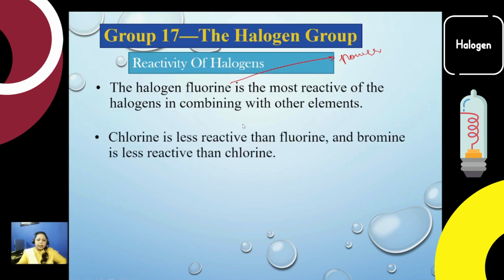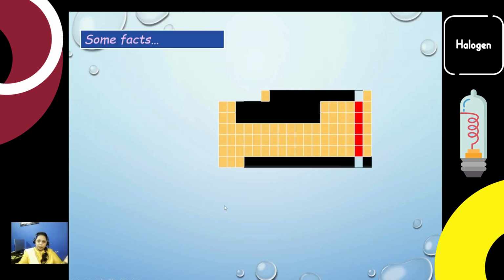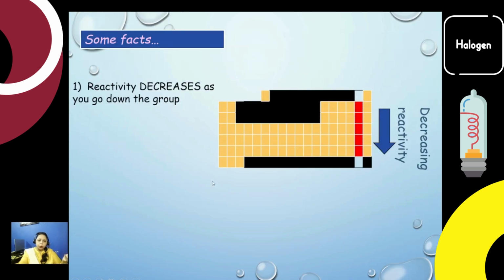So chlorine is less reactive than fluorine. Just guess what is the least reactive one? Of course, what is present in the last. And here we talk about iodine, not astatine, because astatine is radioactive. So we'll just confine our study to iodine. So bromine, iodine is the least reactive of the four non-metals. What should you know? The reactivity decreases down the group.